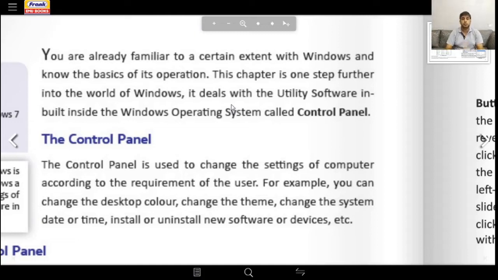Control panel is used to change the settings of the computer, as I said, according to the requirements of the user. For example, you can change the desktop color, change the theme, change the system date and time, install a software, uninstall a software, and manage devices. Suppose you want to connect a webcam or a speaker, whether you want to connect or disconnect, you can do it with the help of the control panel. So let us get to the control panel.